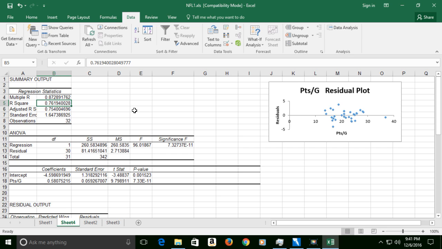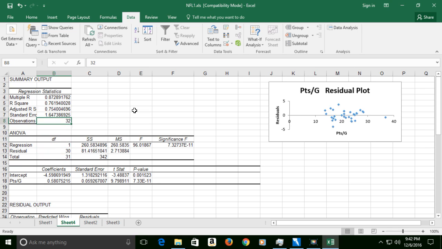And obviously there's lots of other things that would explain the other part, how good their defense is. Did they turn the ball over? Okay, there's other things. Then we get a standard error of 1.6. That says if I try to estimate how many games a team wins based on how many points they score, on average I'm going to be off by 1.64. Well, you're in big trouble then, right? Because you might want to use this equation to go bet on the sports book at the beginning of the year on how many games a team is going to win. But if you're off by 1.64, you're not going to make any money. You're going to lose your shirt and other body parts.